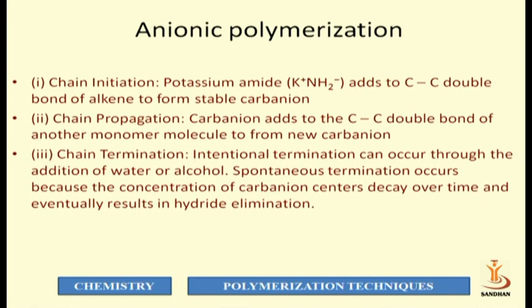Another method of terminating the anionic polymerization chain is the liberation of a hydride ion. By liberating a hydride ion, the polymer becomes stable or neutral. Okay, these are the steps of chain termination in anionic polymerization.